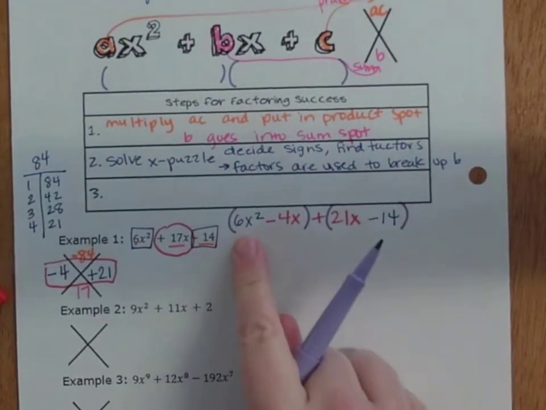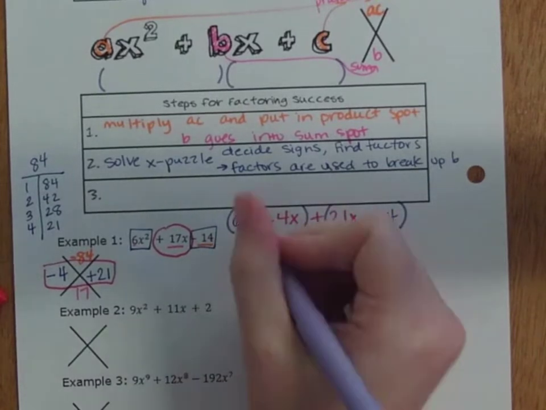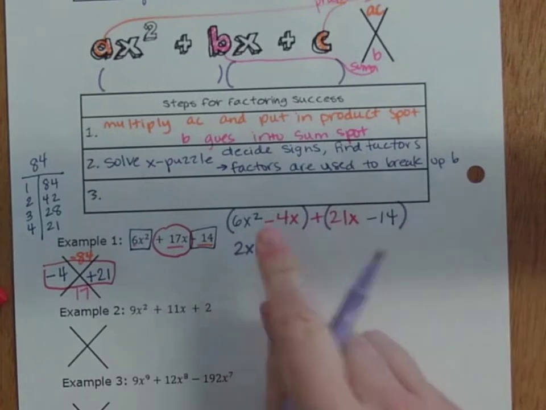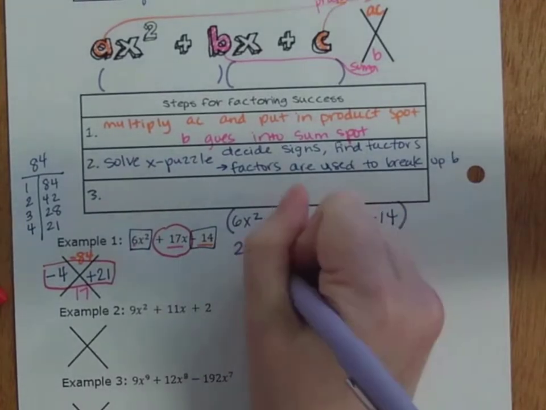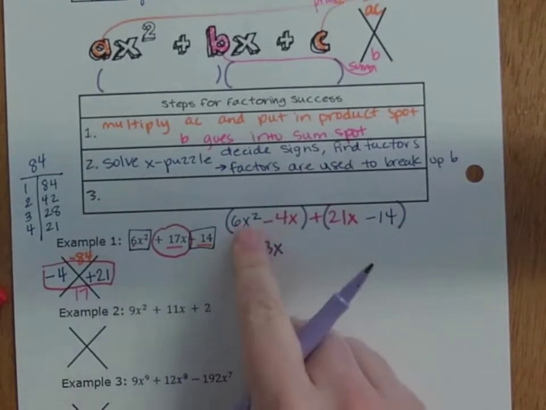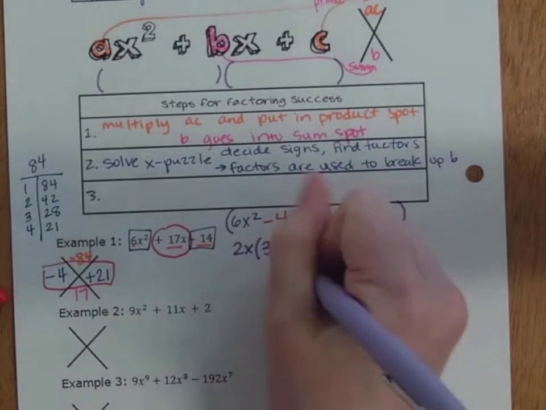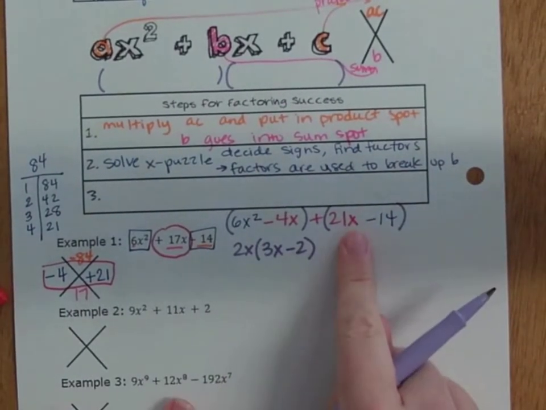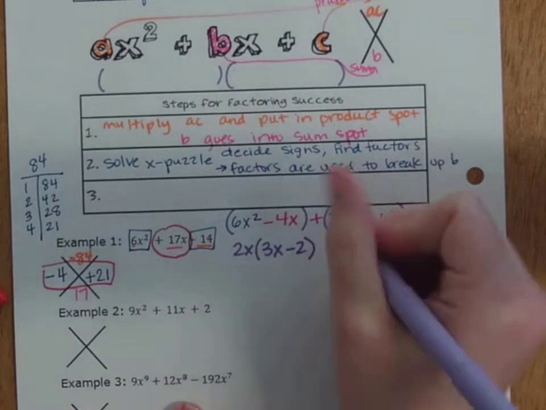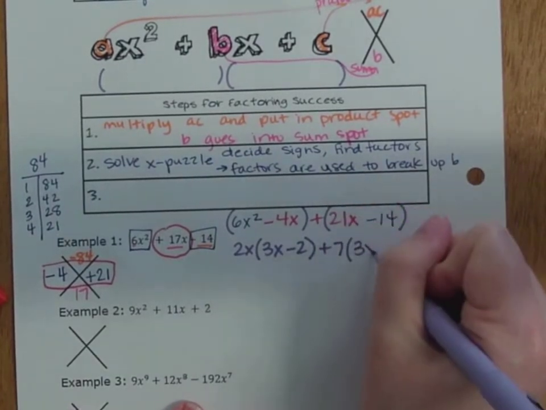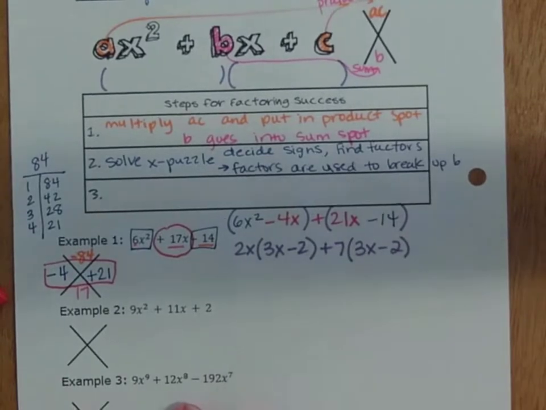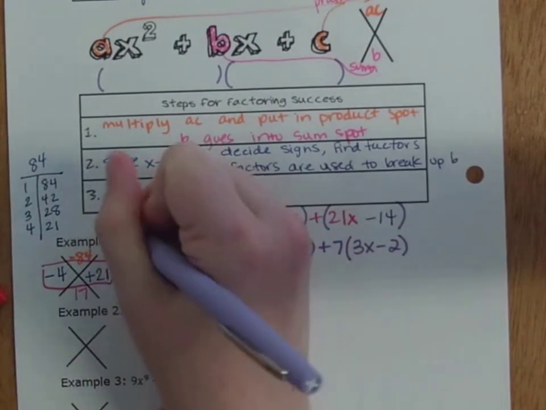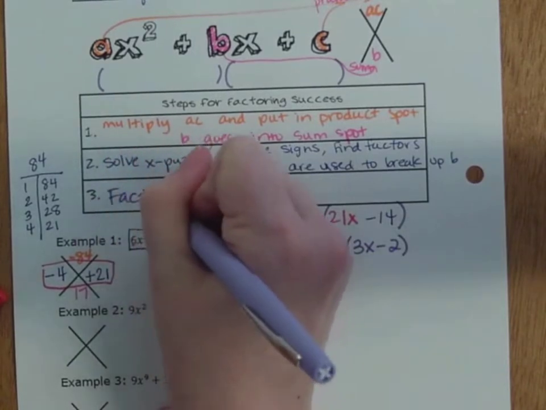Out of our first group, 2x. 2x times 3x gives me 6x squared. 2x times negative 2 gives me negative 4x. Out of my second group, 7. 3x minus 2. So what we're doing here for our last step is to factor the polynomials by grouping.